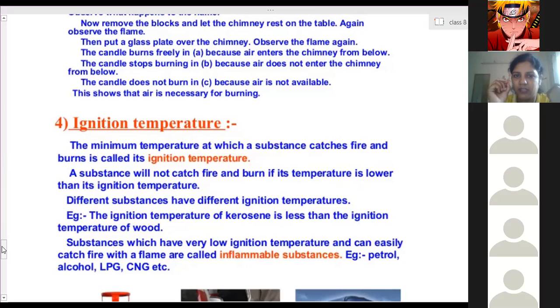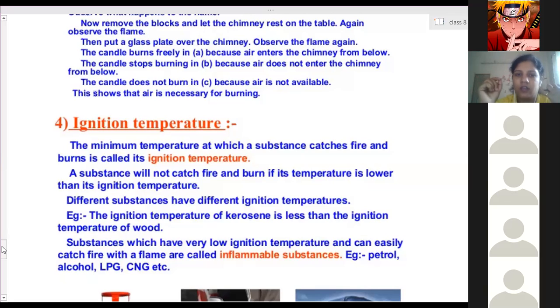which is present over the matchstick, there is a black substance you have seen. That black substance is phosphorus or some other chemical they have used. Earlier it was sulfur, then they started using phosphorus. Nowadays I don't know what they are using. So when we rub it, due to friction the temperature of the stick will increase, and at that temperature only the matchstick will start burning.